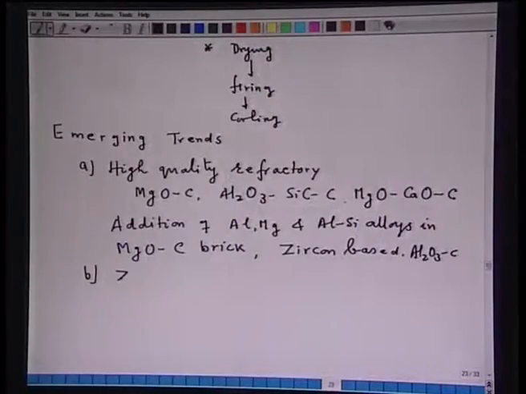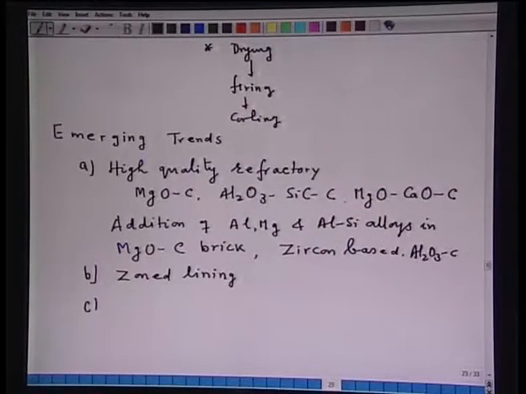Another important thing in the emerging trends is the concept of zoned lining. Zoned lining means those critical areas which are subjected to high corrosion and wear, you line them with a very high quality material, that is the zoned lining. The third emerging trend is the repairing methods.